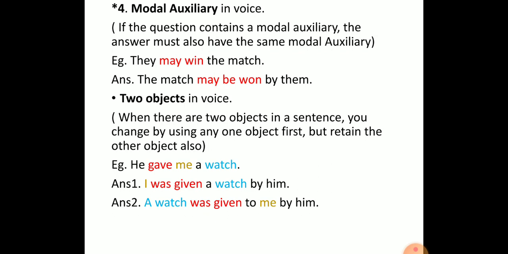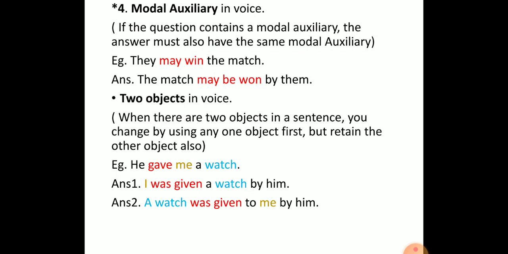Next is two objects in voice. When there are two objects in a sentence, you change the voice by using any one object first but retain the other object also. So here we are with the solution to understand properly. He gave me a watch. I was given a watch by him.